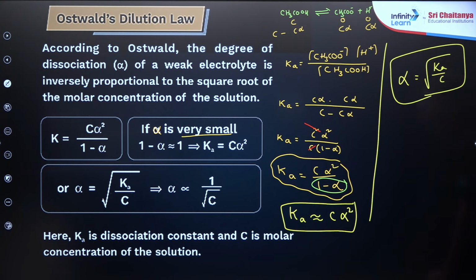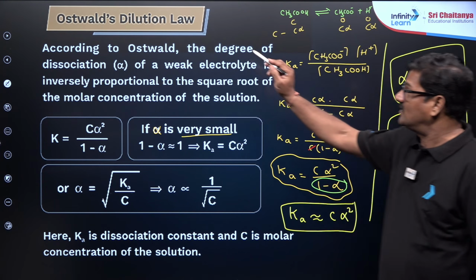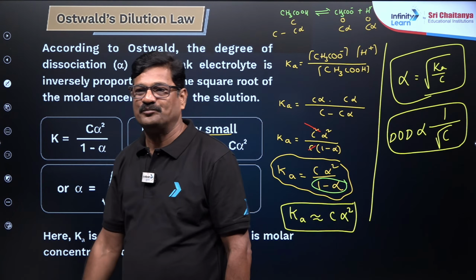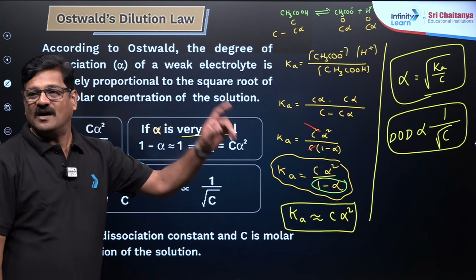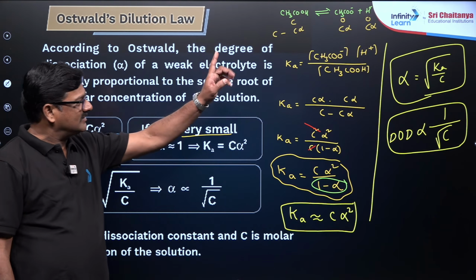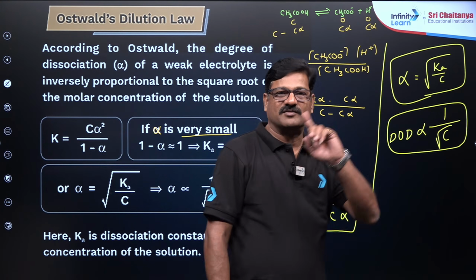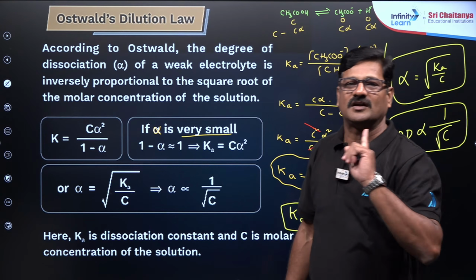C stands for concentration, na? Degree of ionization, degree of dissociation, is inversely proportional to root concentration, a constant here. So this is what is called Ostwald dilution law. This is what is called Ostwald dilution law, and the total ionic equilibrium revolves around the Ostwald dilution law.